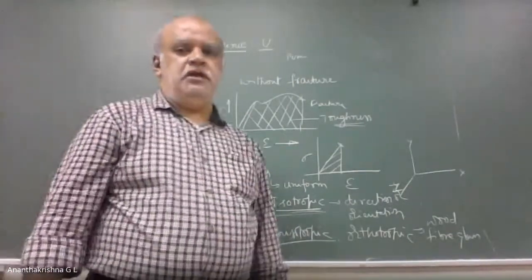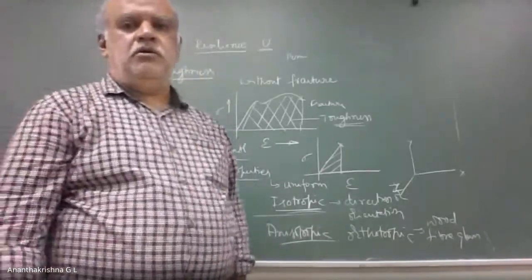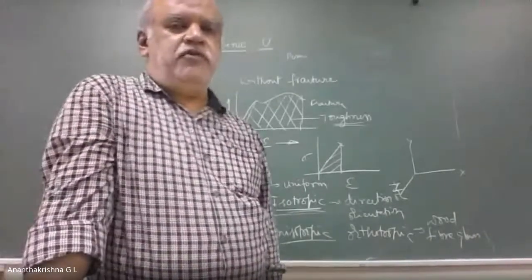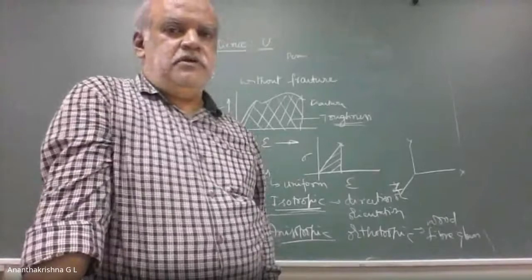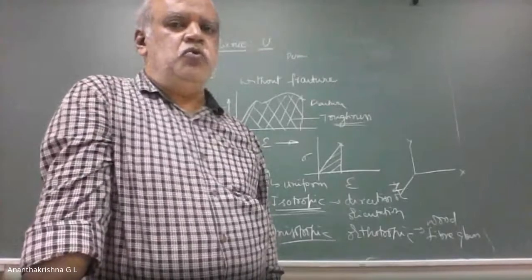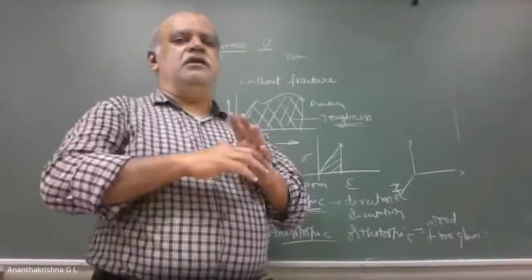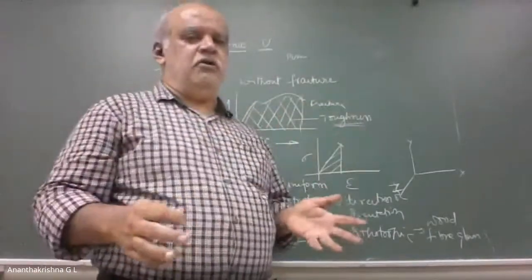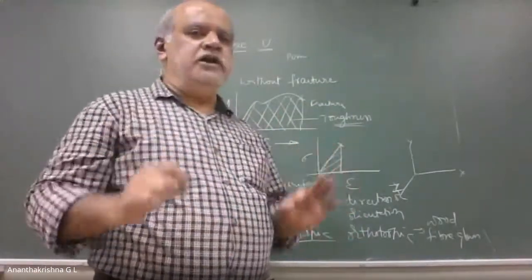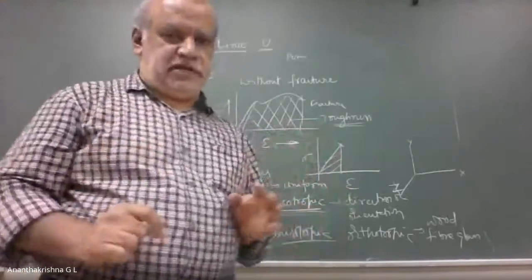Homogeneous material: material properties are uniform throughout the continuum. Continuum is nothing but the material being continuously spread within, without any voids or pores being present.